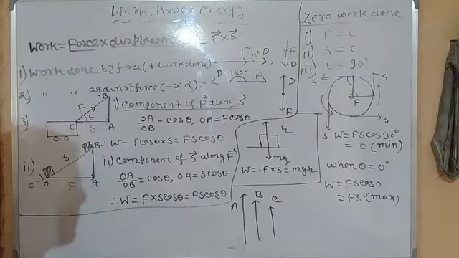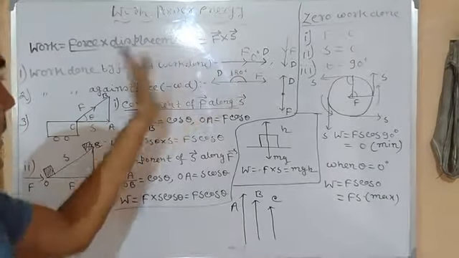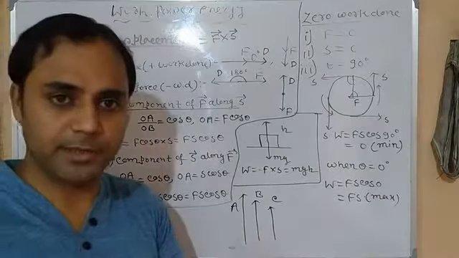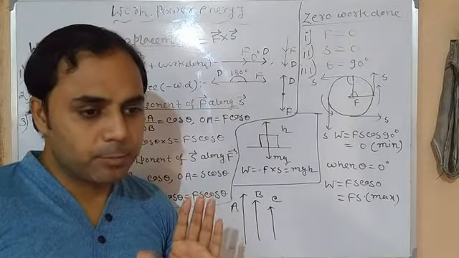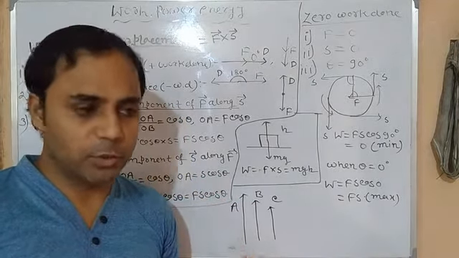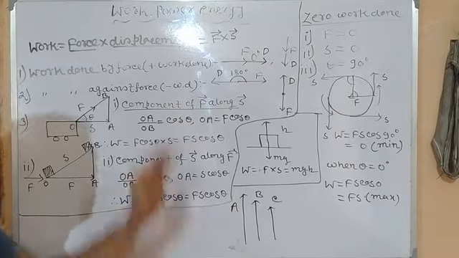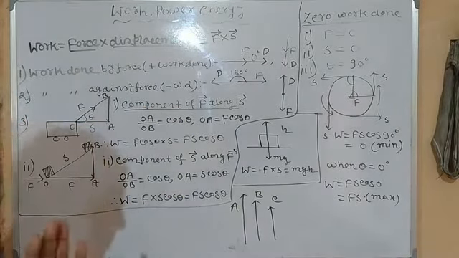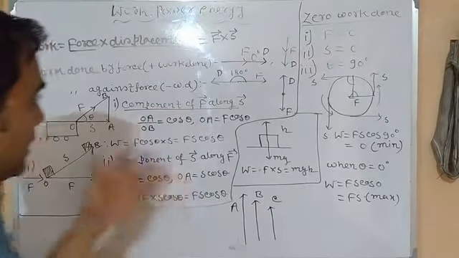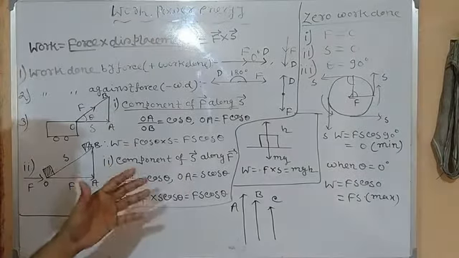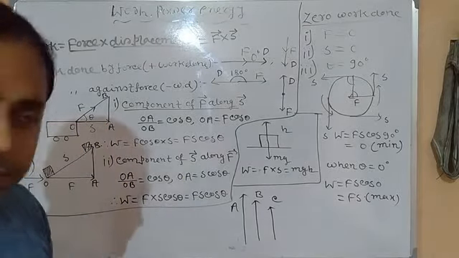Suppose two persons are applying equal force on two different objects, but the bodies suffer different displacements. The body which suffers the maximum displacement, the one which is displaced more, has more work done. If two bodies suffer the same displacement but with two different forces, then the case in which the force is maximum has greater work done. Clear?